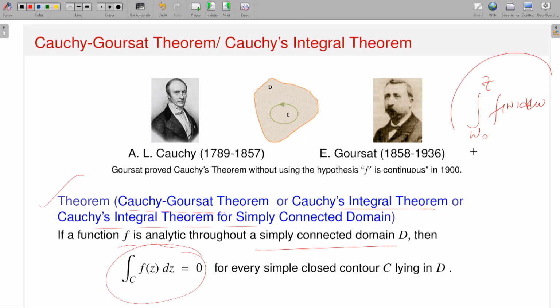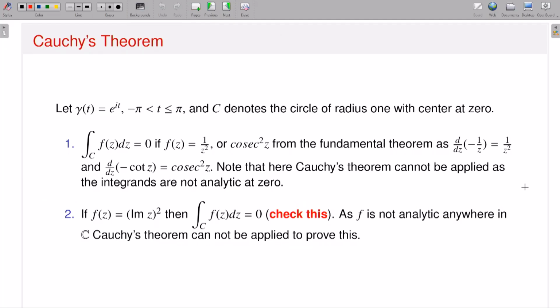So this kind of integration I can define, and if I say that this is my function capital F(z), then I will show that this capital F is differentiable and the derivative of F is exactly equal to small f(z). So this theorem, the Cauchy-Goursat theorem or Cauchy's integral theorem, will allow you to have the existence of a primitive or antiderivative of my function small f. First, let me see if I take any two points in the domain, how the contour integration is independent of the choice of my contour. So this is the one.